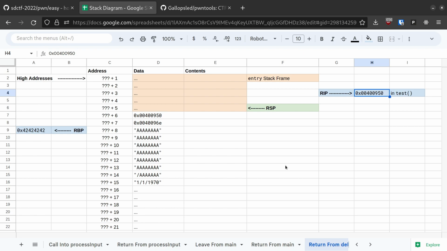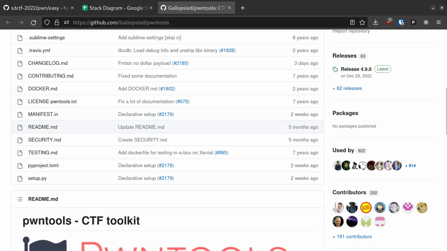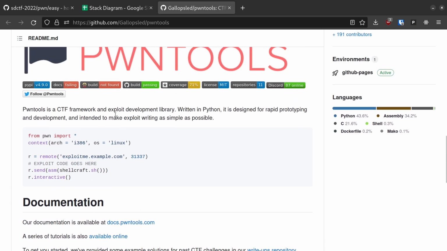Okay, now that we know what we want to happen, how are we actually going to go about doing this? Well, the best way would be to use pwntools, which is a Python library specifically designed for binary exploitation. You could probably use it for every challenge in this category.